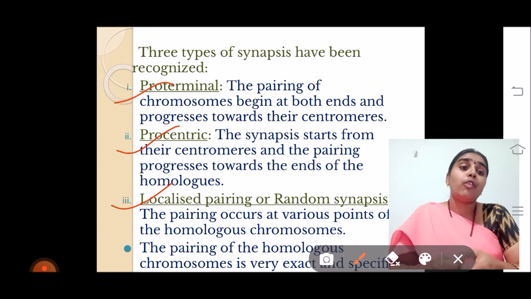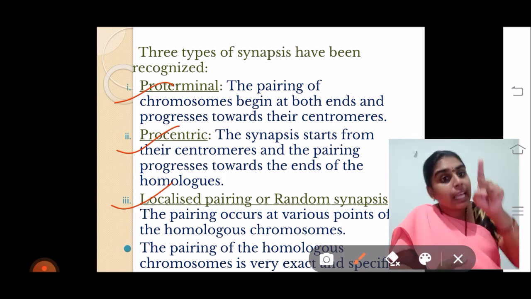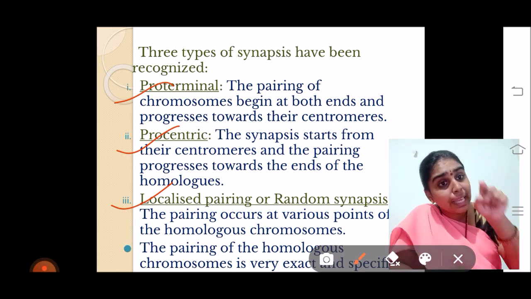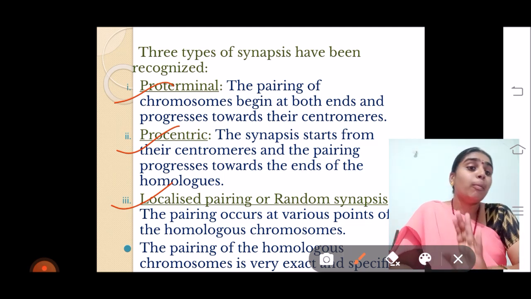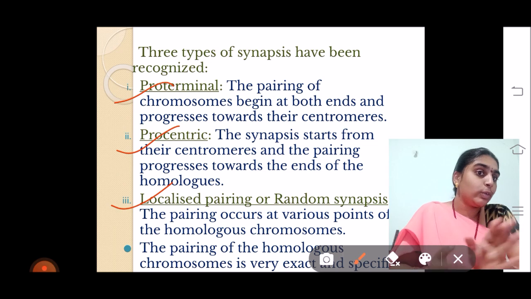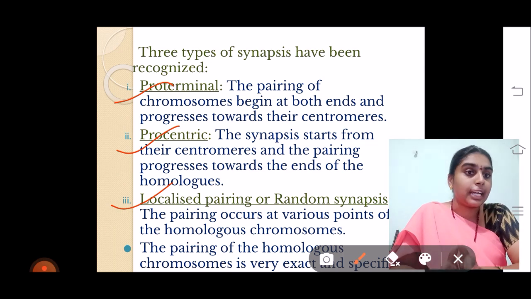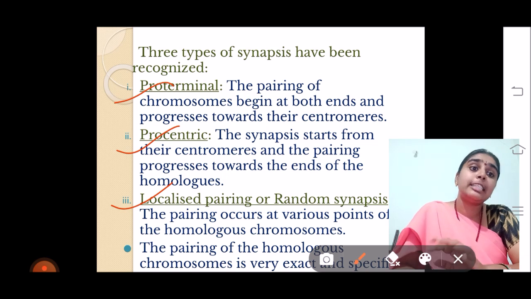Then it will form 2 or 3 offspring from the same zygote. That means they have the same genes of the gametes. Those twins we call monozygotic twins. Twins coming from the same zygote will have the same genetic material. All the rest is different.